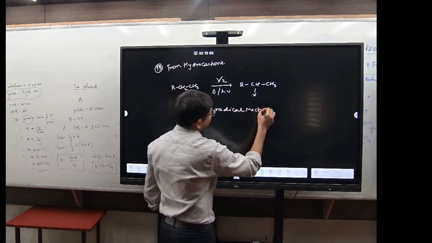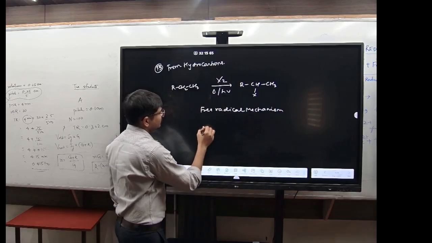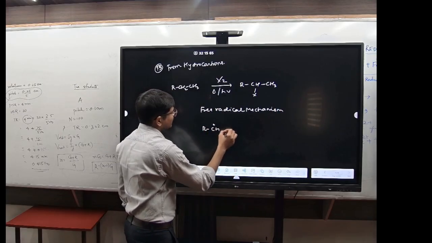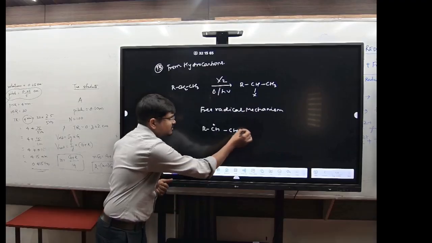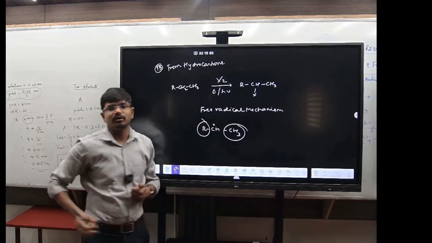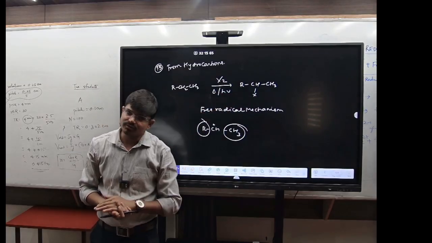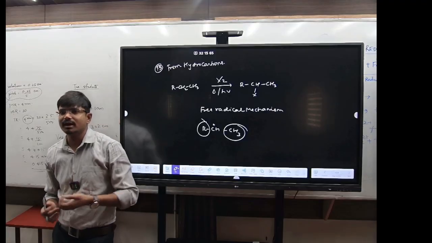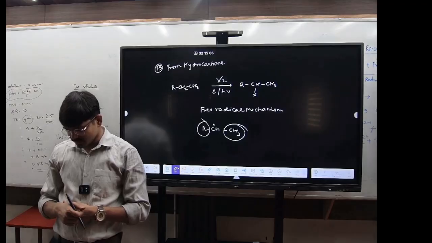So the most stable will be the RCH radical with CH3, because this radical will be stabilized by this group as well as this R group. So the major product will be RCHX with CH3. Got it? That comes through the free radical mechanism. Clear? Did you understand this?